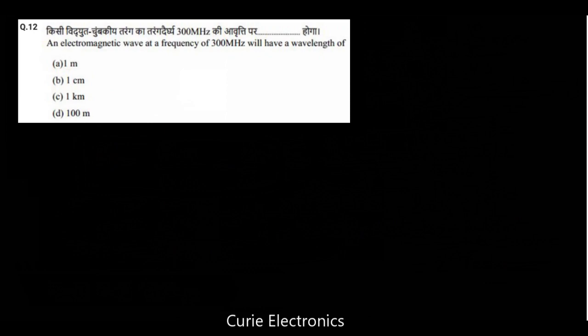Question number 12. An electromagnetic wave at a frequency of 300 MHz will have a wavelength of? We know the equation C equal to F lambda. We have to find the lambda value, so lambda equal to C upon F. Here C is the speed of light in meter per second, so it is 3 into 10 to the power 8.